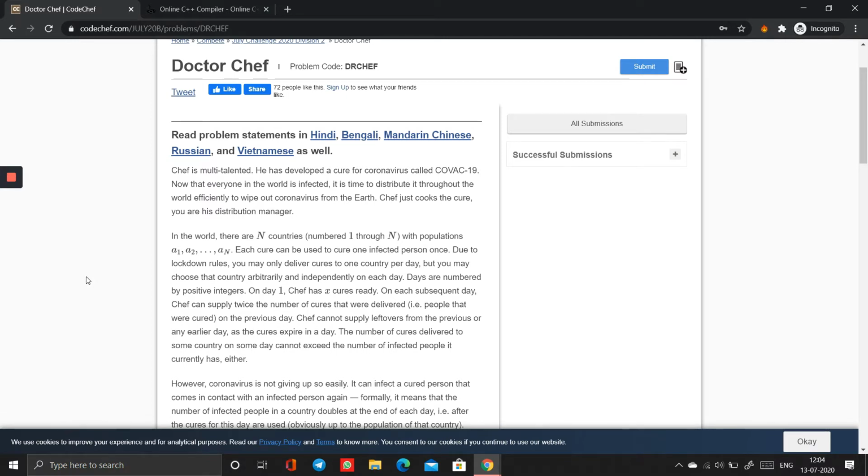So for each subsequent day, Chef can supply twice the number of cures that were delivered, that means people that were cured on the previous day. And also he said that Chef cannot supply leftovers from the previous or any earlier days, as the cures expire in a single day.